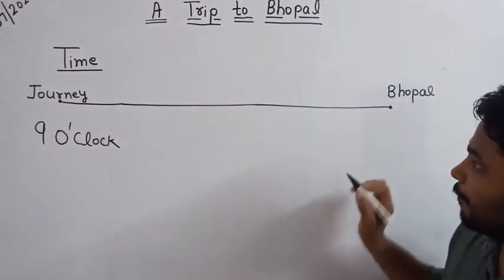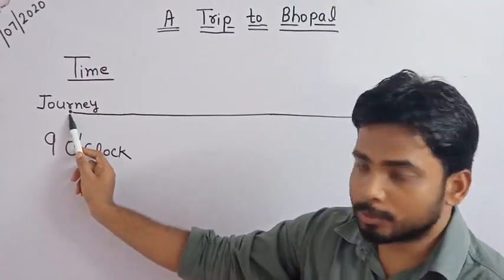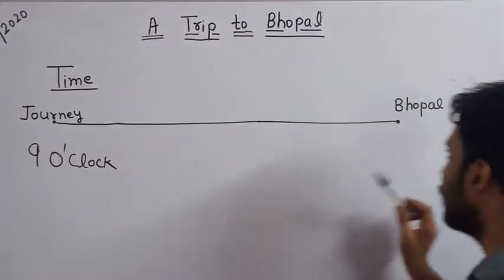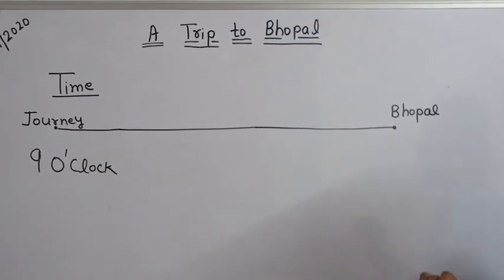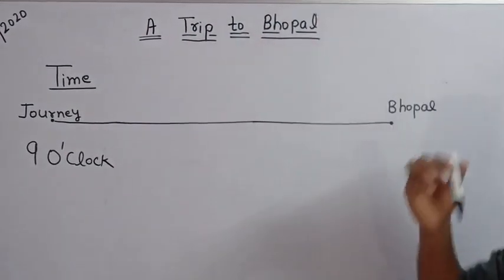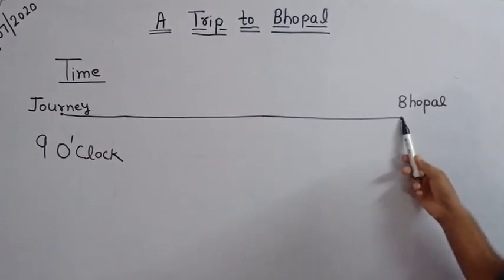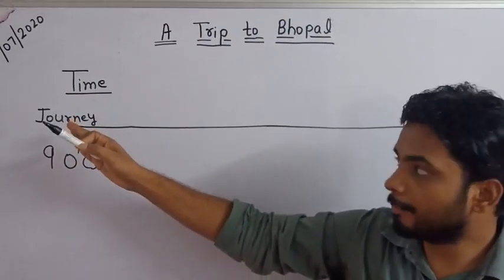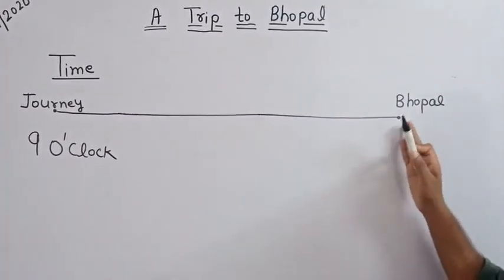And the distance from school to Bhopal. If they start their journey from their school, this is the destination, na, Bhopal. If we are going on a trip, we start from our school, and we are going to Magic Planet. So this is the destination. Suppose this is the place where we start the journey. If we are going on a trip, we will start from school. And what is our destination?